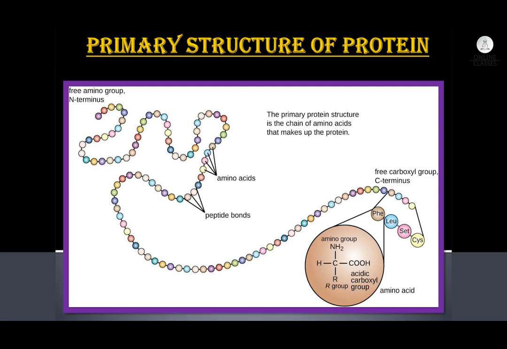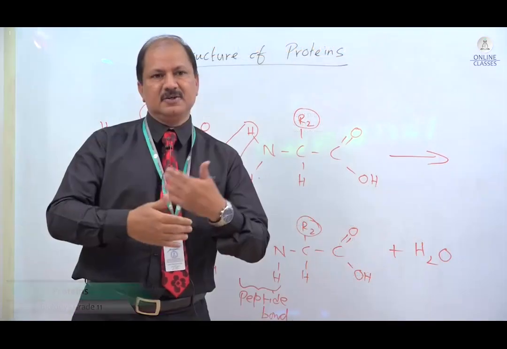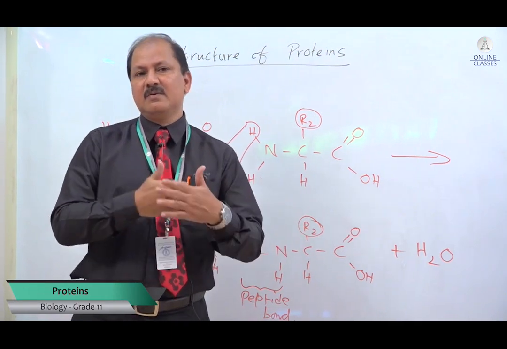Then, who determined this particular sequence? This sequence is determined by the base sequence on DNA. When you look at the antisense strand, from there it is copied. Okay, that's it. The primary structure is very, very important because that determines the secondary and the tertiary structures as well as the bonding and folding. We will see that question later.